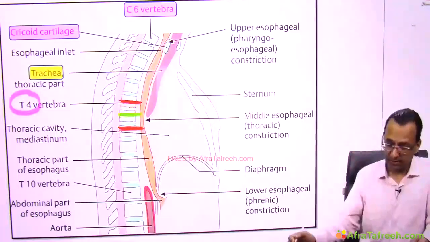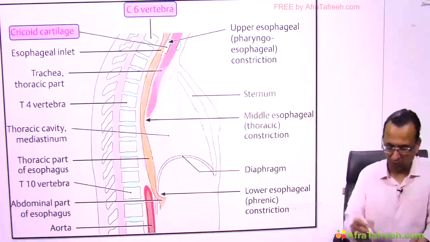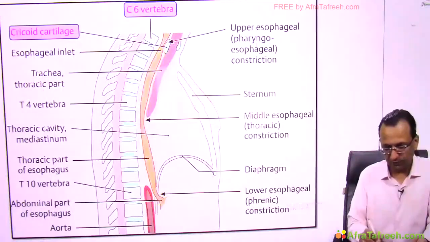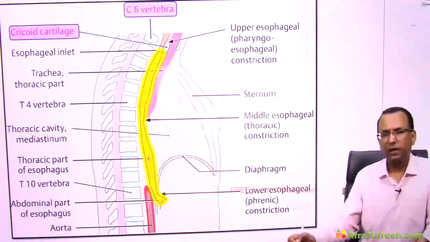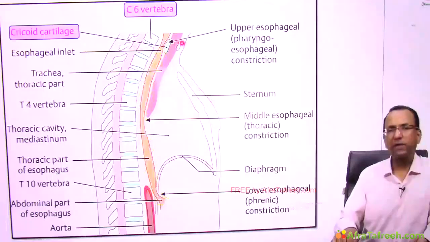At this moment, tell me, what is the length of the esophagus? I think the length of the esophagus is 25 centimeter. Yes, correct. Where is it beginning? Lower border of C6 vertebra. And where is it ending?